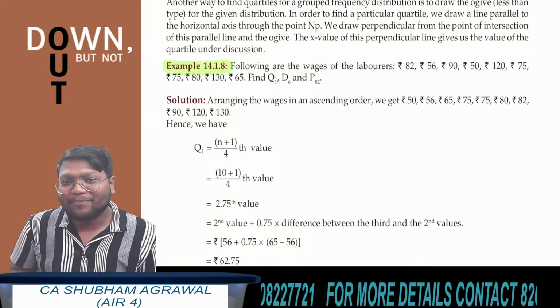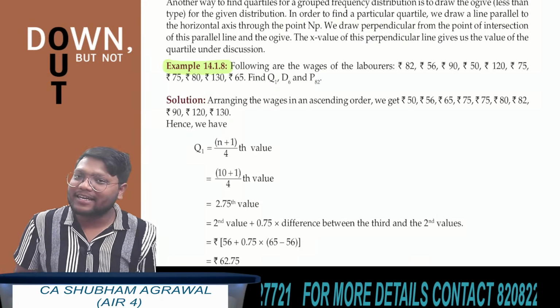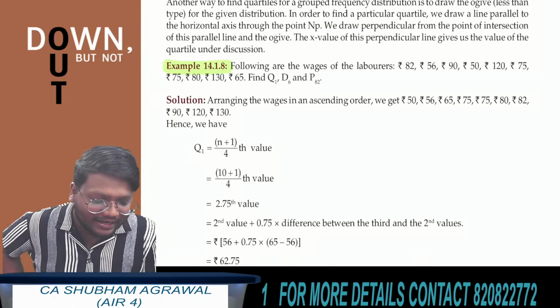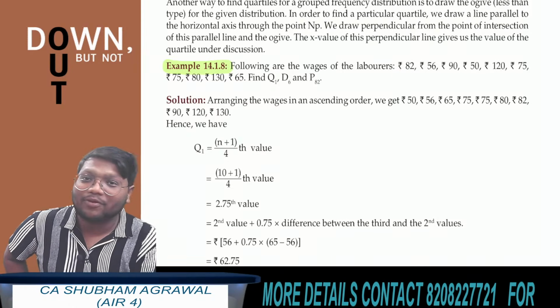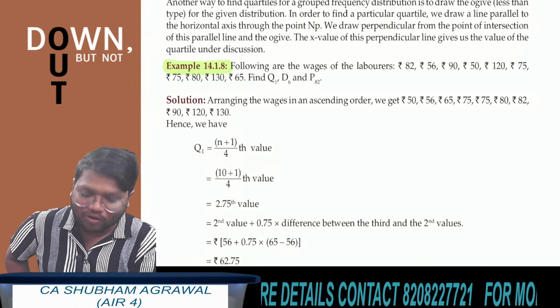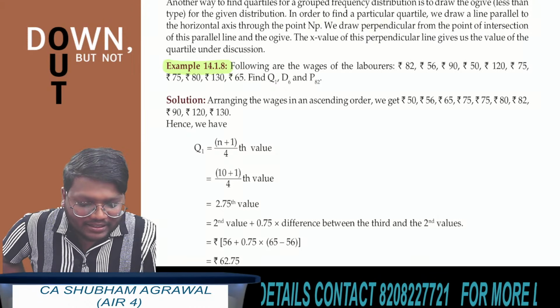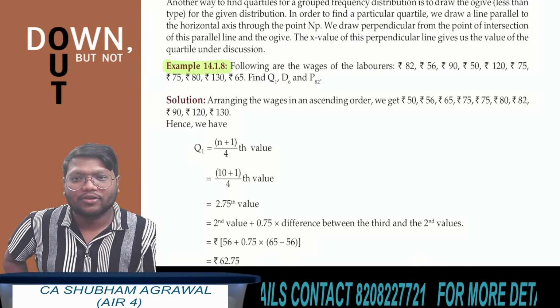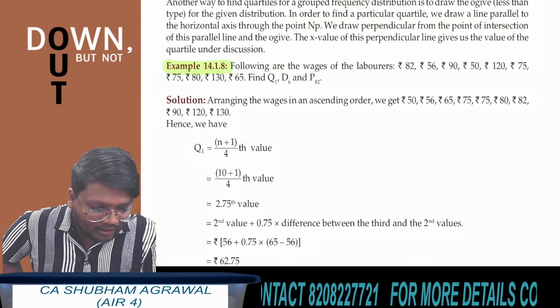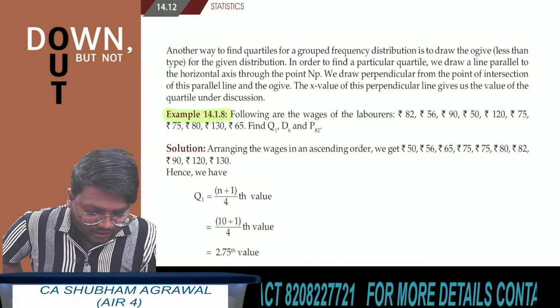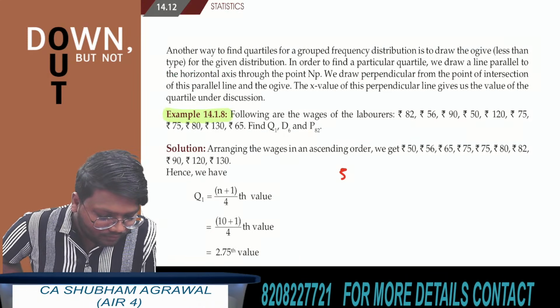The first step is we have to arrange the data in ascending order. Discrete data is given. So whenever you see discrete data, the first step is to arrange the data in ascending order. After arranging the data in ascending order, then you have to apply the formula. See here, what is the smallest value? 50.